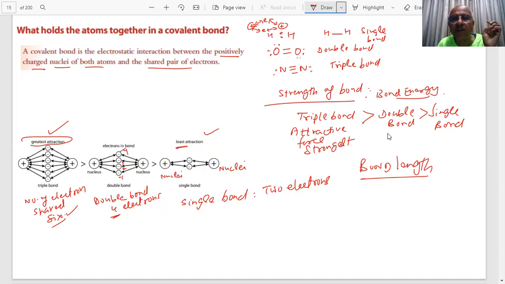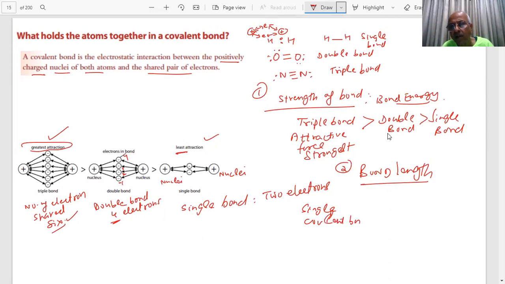Now I'm talking of the first factor. Second, I am talking of the bond length. Which will be the longest bond? Tell me. Which is the longest bond? This one, or this one? If attractive force is less, the bond will be longer. The distance between the centers of two nuclei will be longest in which case, student? Fast, 30 seconds.